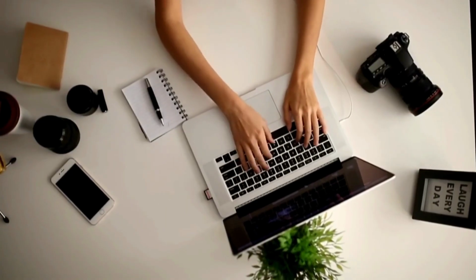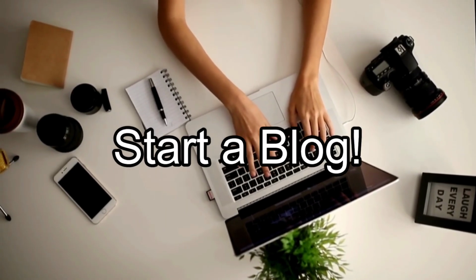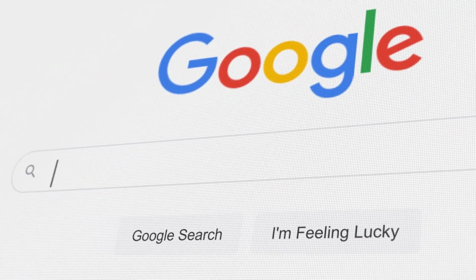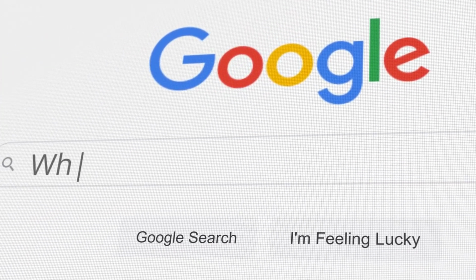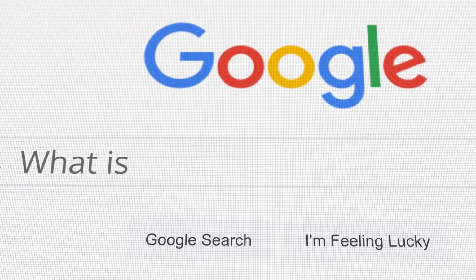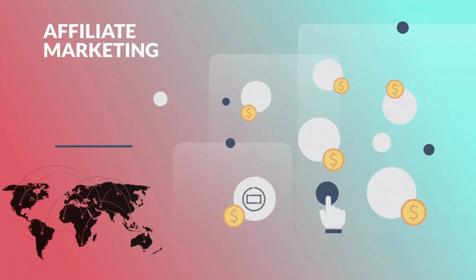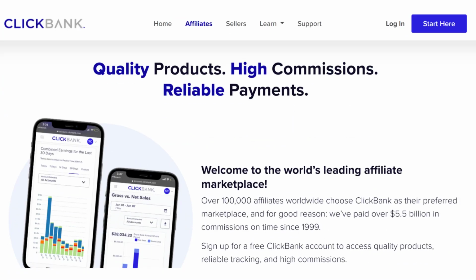Now, here are the bonus tips that I believe can make all the difference for this project to be successful. In order to maximize the traffic, you should add a blog on your website that is going to have articles explaining how to use the tools. This will bring a lot of organic traffic from Google, and in those articles, you can throw in links to your tools or even affiliate link from websites like ClickBank to maximize your revenue.